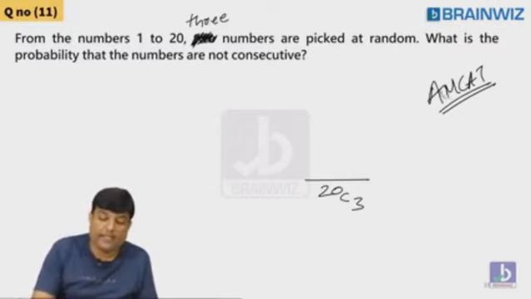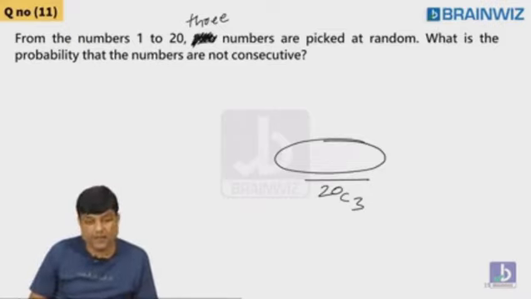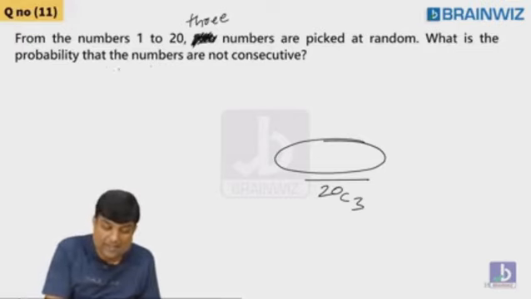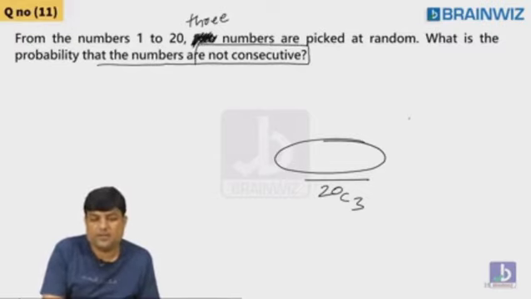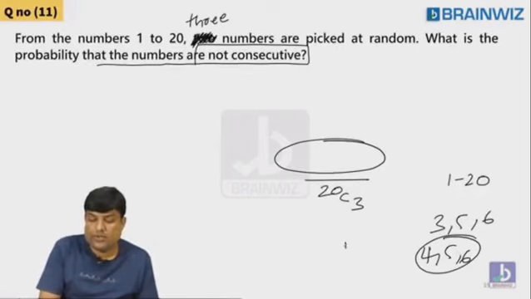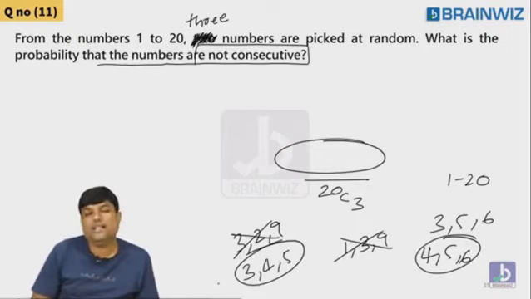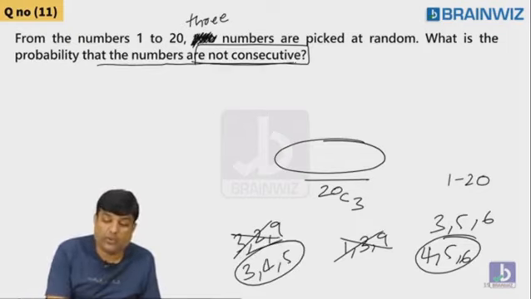Following everybody. But my favorable cases are different, guys. What are my favorable cases? Sum is odd, sum is even, product is odd. No. What is the probability that the numbers are not consecutive? What are the three numbers you pick from 1 to 20? 3, 5, 6: no, not consecutive. 4, 5, 6: yes, consecutive. 1, 3, 9: not consecutive. 3, 2, 9: not consecutive. 3, 4, 5: yes, consecutive. Like that, we are supposed to pick how many are consecutive, but the question is not consecutive.